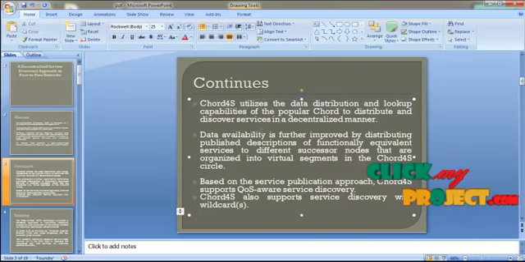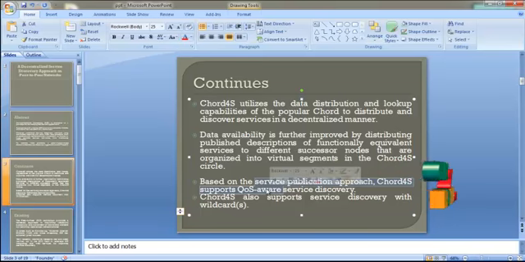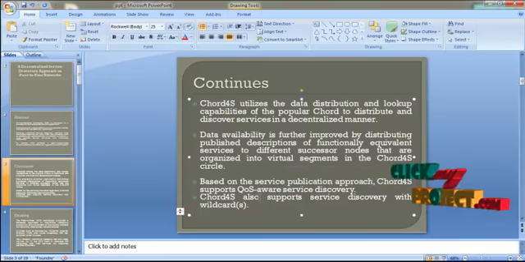Data availability is further improved by distributing published descriptions of functionally equivalent services to different successor nodes that are organized into virtual segments in the COD4S circle. Based on the service publication approach, COD4S supports quality of service aware service discovery. COD4S also supports service discovery with wildcards.